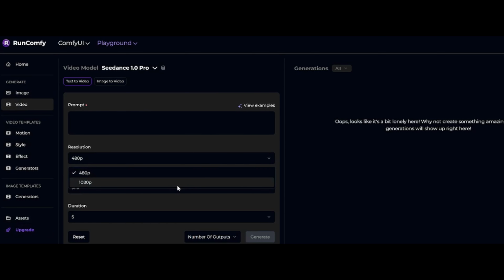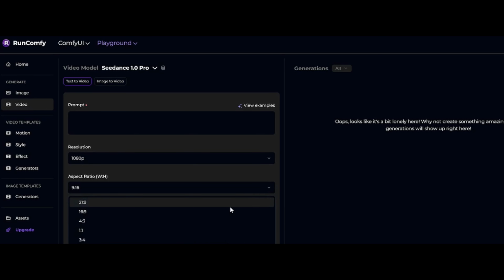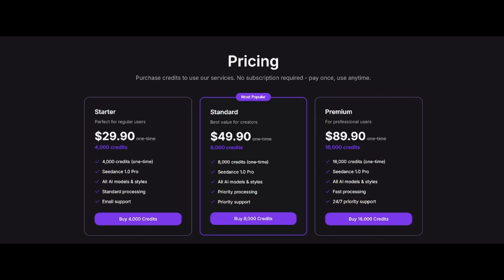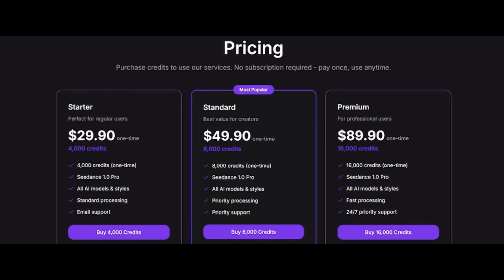So you can either write your full scene or bring an image to life, totally up to your style. You will also get a bunch of other settings: resolution, aspect ratio, video duration, and of course, a space to paste your prompt. Now, as for pricing, from what I have seen, this model comes out of China and tends to be a bit more affordable than some of the others.